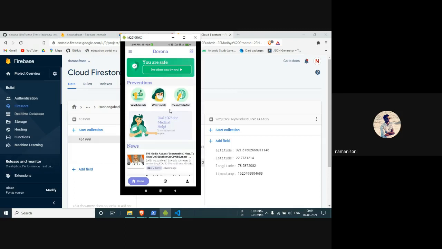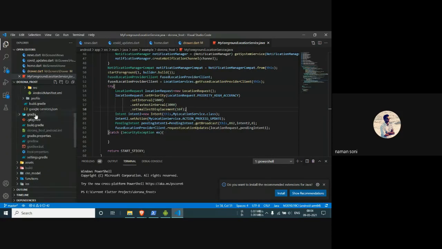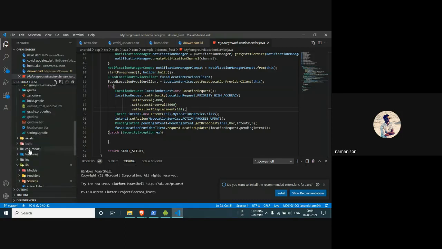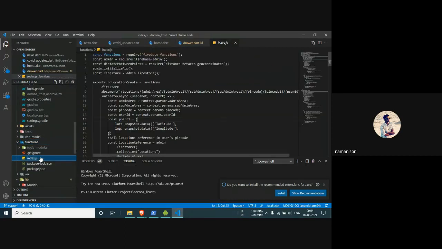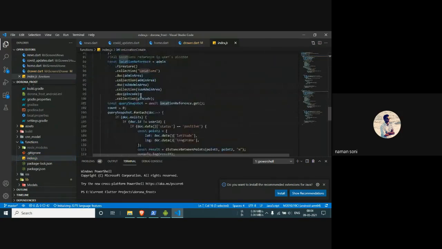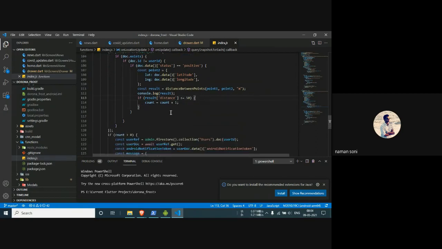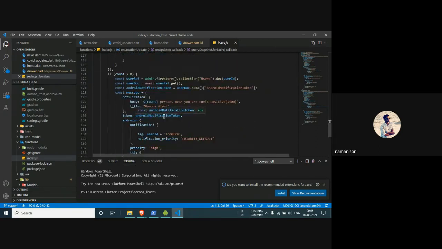And for the Firebase functions, you can see here that we have these two Firebase functions, on location create and on location update. Whenever the location is updated and the status of the other user is positive and the distance is less than 50 meters, or whatever we decide, it will increase the count value and notify the user that 2 persons near you are COVID positive, or 3, or like that.